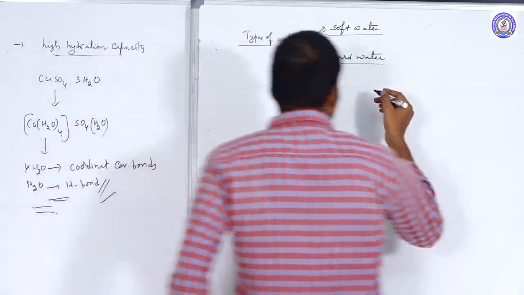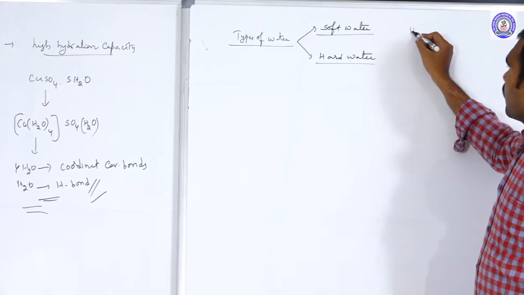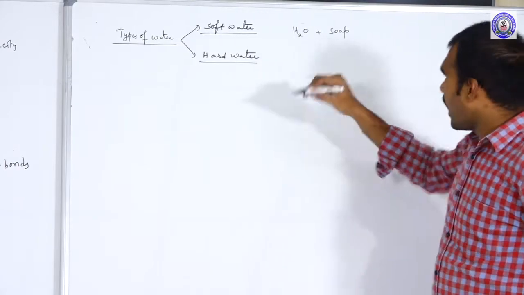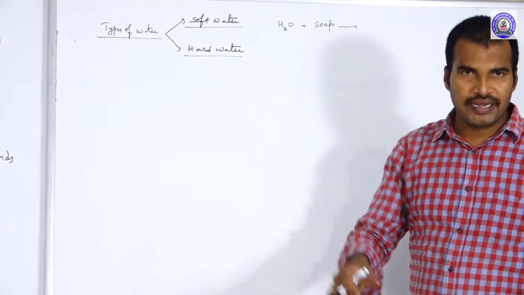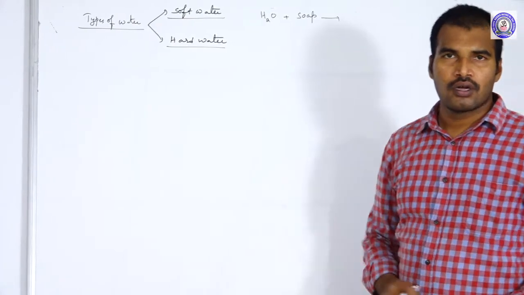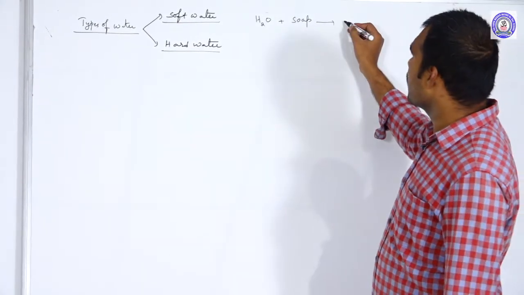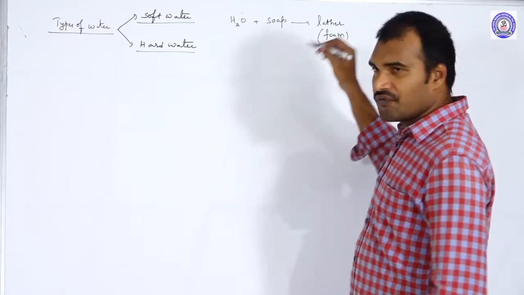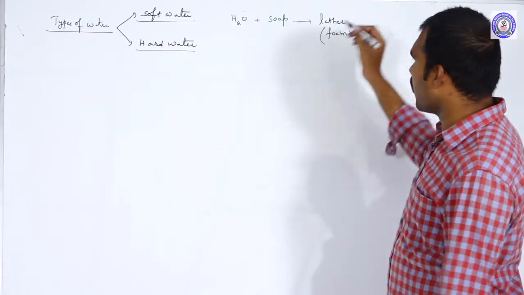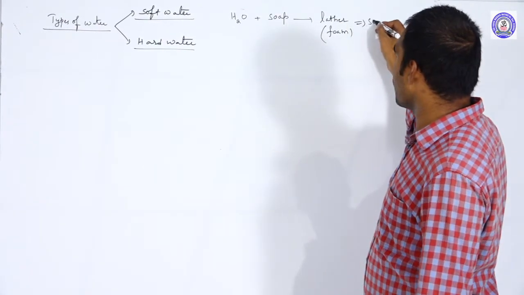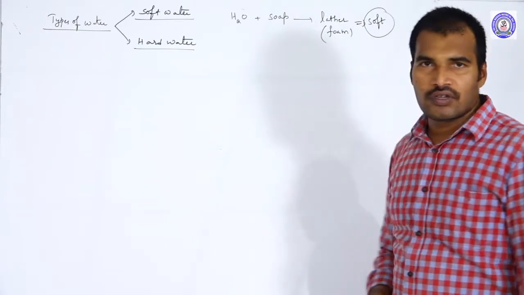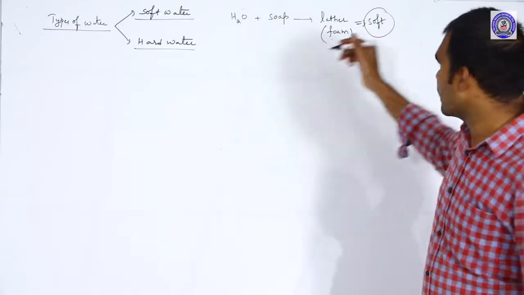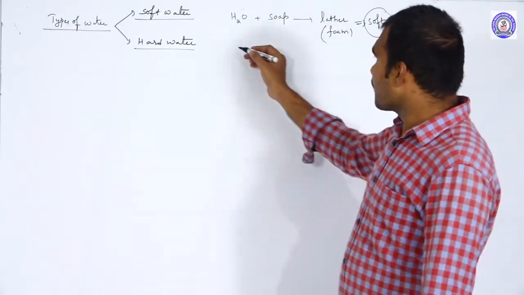For example, this is the water. To this you are adding soap solution. Just imagine if you take a bucket of water, add soap to it, and shake it, what will we get? We will get lather. Lather means foam. If you get the foam immediately, then that is soft water. After addition of soap to the water, if the water gives lather, then that water is soft water.